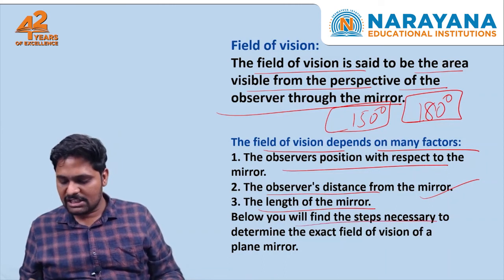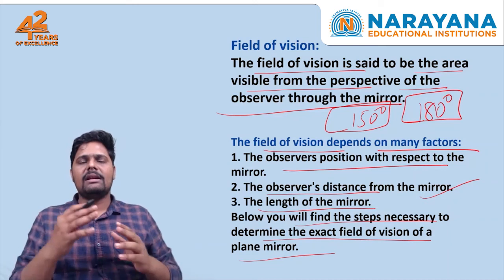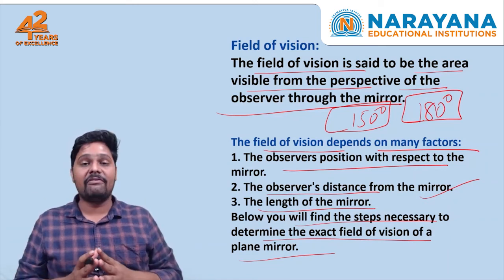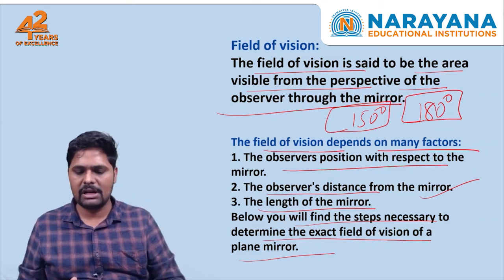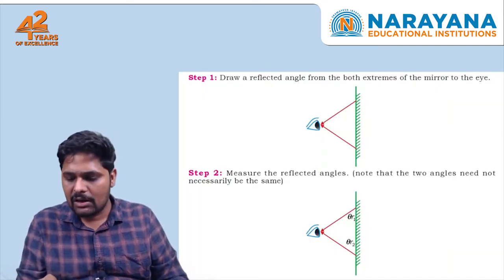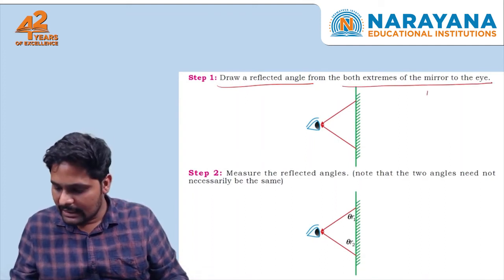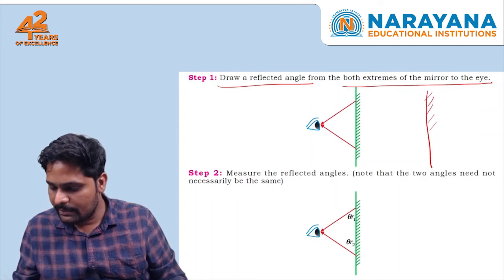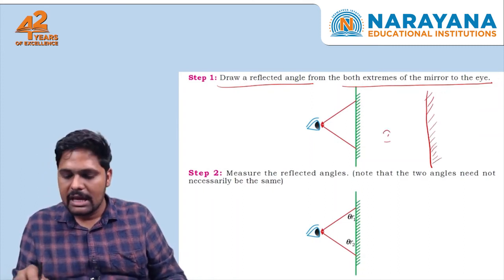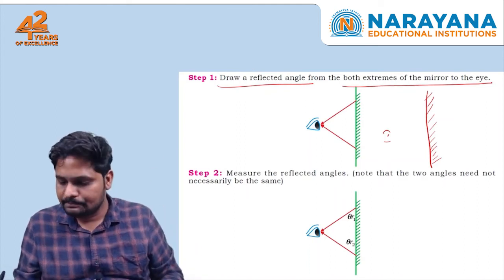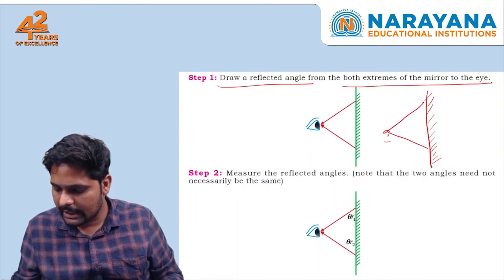Below you will find the steps necessary to determine the exact field of vision of a plane mirror. Let us see how to find out the field of vision of a plane mirror stepwise. There are simple 4 steps. Step 1 is to draw a reflected angle from both the extremes of the mirror to the eye. Let us take a mirror and coat one side, because one side of the mirror will be coated. If this is the eye which we are viewing with, you are asked to draw the reflected angle. So I have drawn from the two extremes like this.